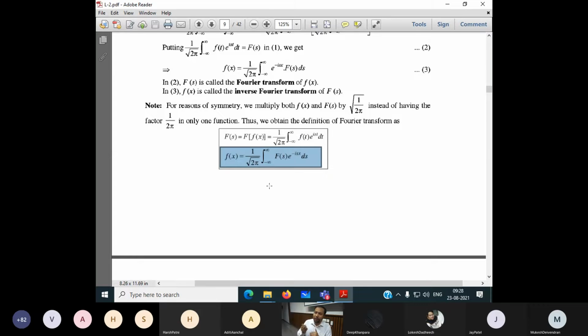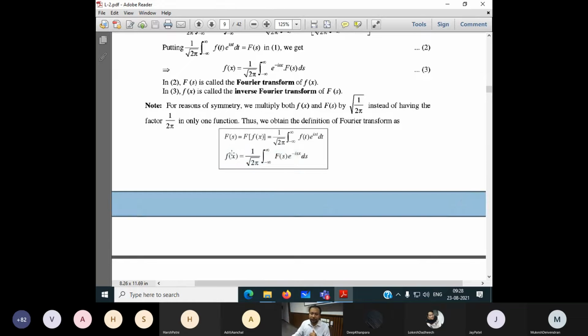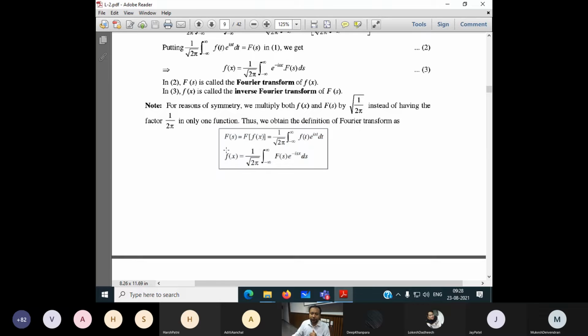If it is the Fourier transform, the output will be in terms of s or in terms of omega, meaning in terms of frequency. In case of the inverse of the Fourier transform, the output will be in terms of x or in terms of small t. The notation of the Fourier transform is capital F(s). The notation of the inverse Fourier transform is small f of x. So this is the only difference here.